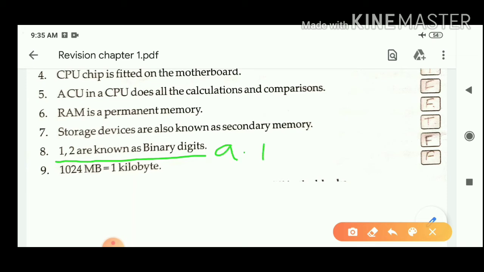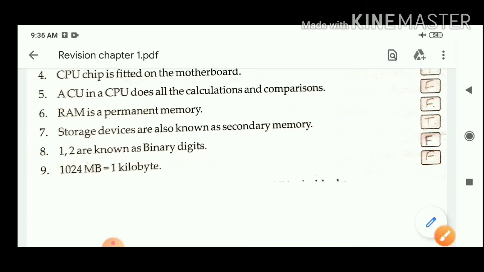Next question: 1, 2 are known as binary digits. Option A is true and option B is false. Tell me which option is correct. Option B, means false, is correct. 1, 2 are known as binary digits. False.